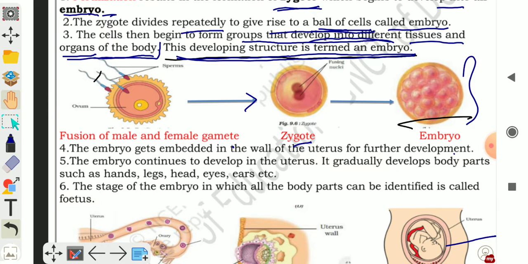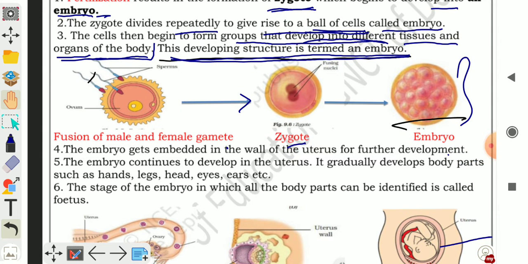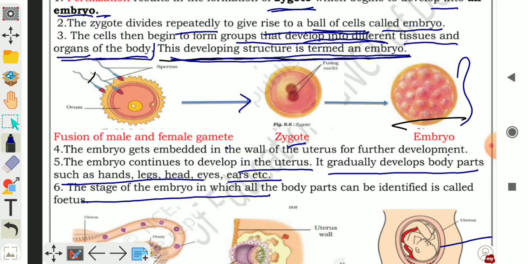The embryo gets embedded in the wall of uterus for further development. एम्ब्रियो कहाँ पर एम्बेड हो जाता है? In the wall of uterus. The embryo continues to develop in the uterus. It gradually develops body parts such as hands, legs, head, eyes, ears, etc. The stage of embryo in which all body parts can be identified is called fetus.